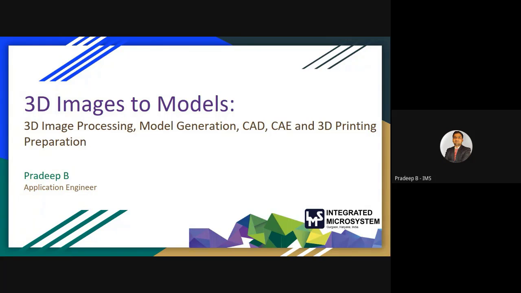Okay, so the topic for our today's session is 3D images to model. Whether you are in mechanical or biomedical, we can discuss this 3D images to model, as its name suggests. In this, we will see the 3D image processing and the model generation, CAD, CAE, and 3D printing preparation by using a few software tools, and also a proprietary software as well. Okay, so we can start.